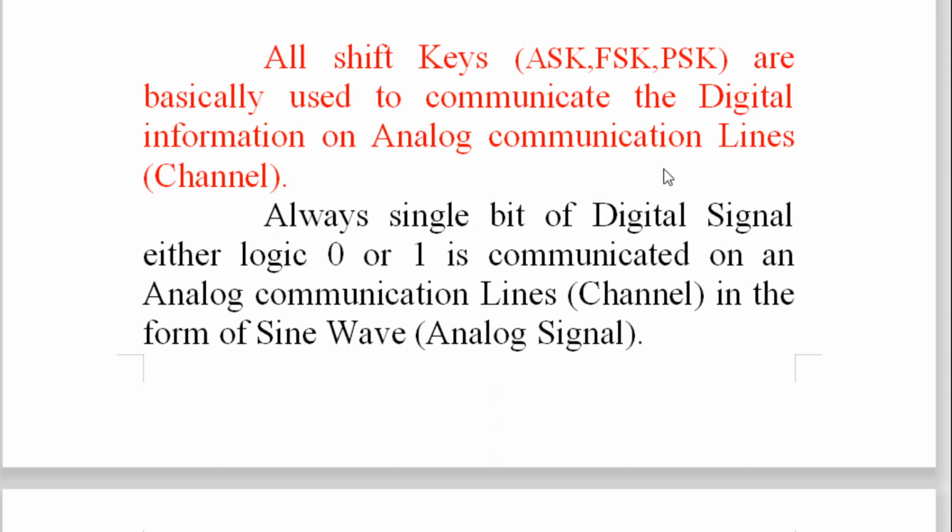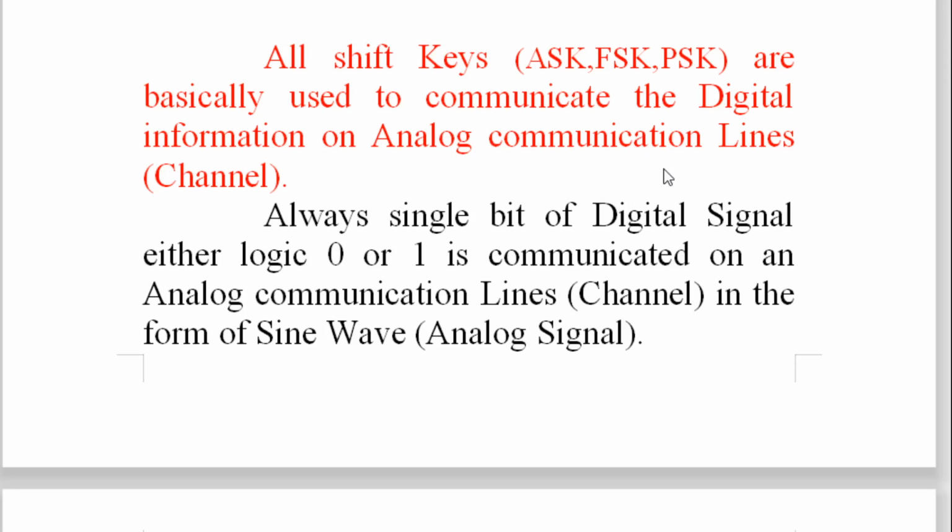And the problem is what? Now we want to pass the digital information on that communication channel or line which is analog. Therefore here we'll pass the sine wave, because sine wave is nothing but our analog signal.